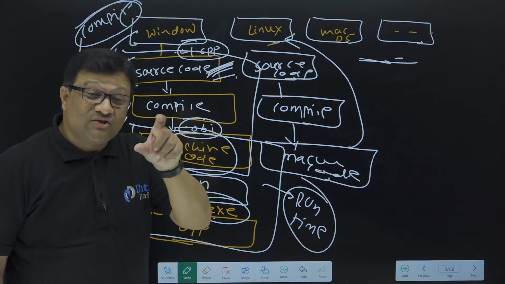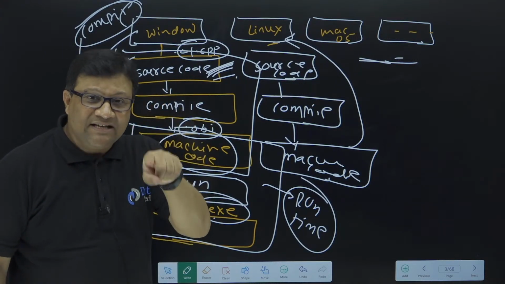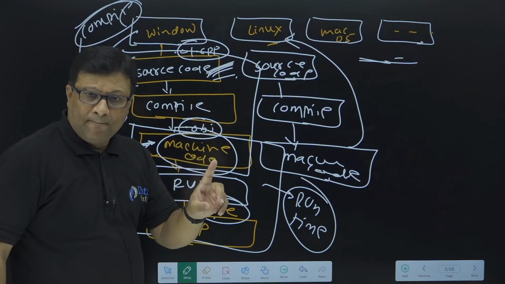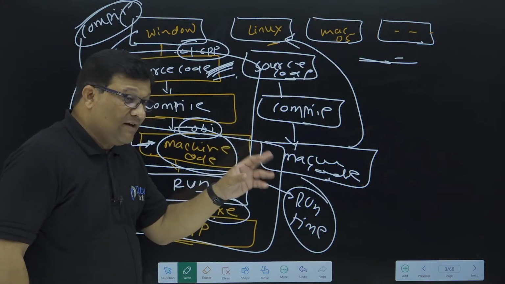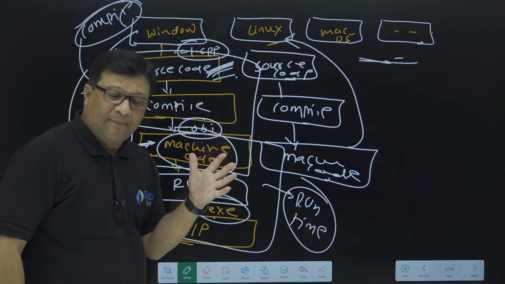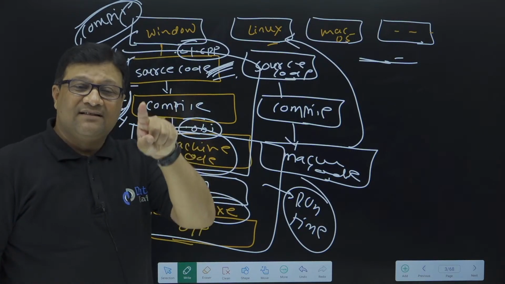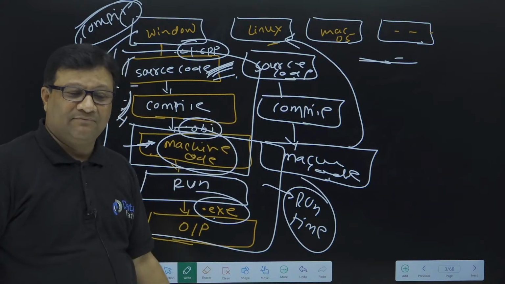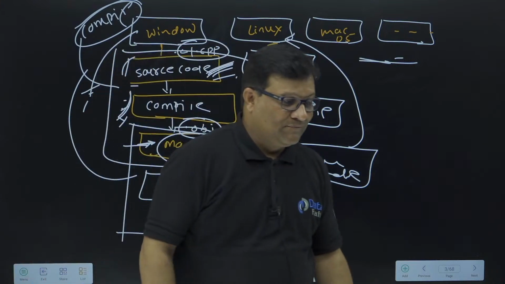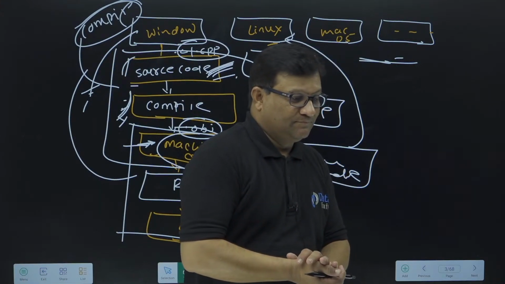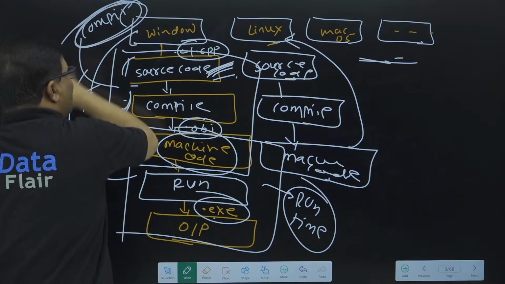When is an error checked by a language? When code is translated. In C, code translation is done only one time. At which time? Is it a compile time translation or a runtime translation? In C language, what do you think? Type it fast, quickly type it. In C, is code translation done at compilation time or runtime? Yes, definitely in C and C++, code translation is done at compilation time.